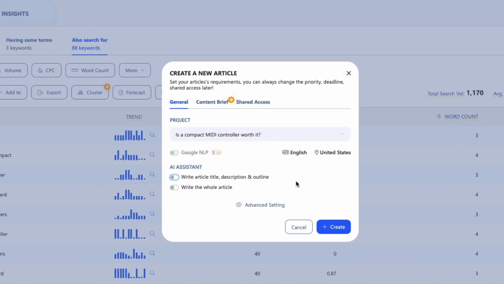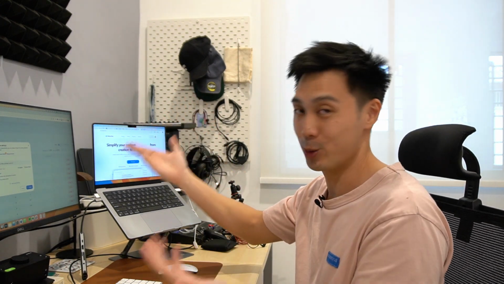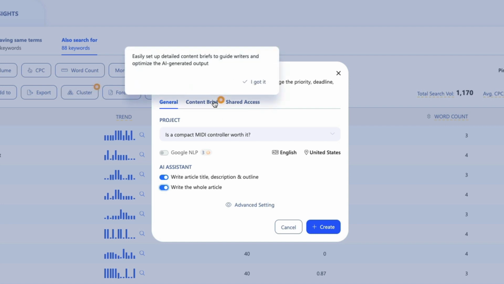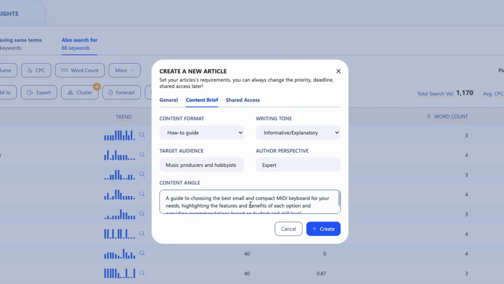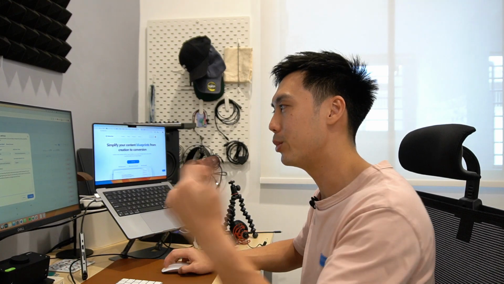Now here's the really cool thing about WriterZen. Basically, it is AI enabled, so you can actually have your article title, description, and outline of the article written by the tool itself, which is really cool. Get them to write the whole article instead. And basically all you have to do is just put in a nice content brief so that the AI understands what you're writing about. So I'm going to go ahead and put that inside here.